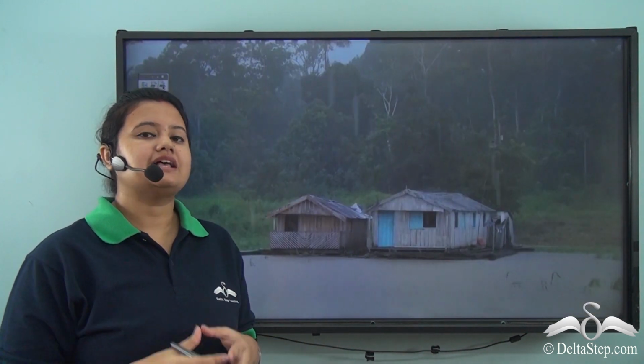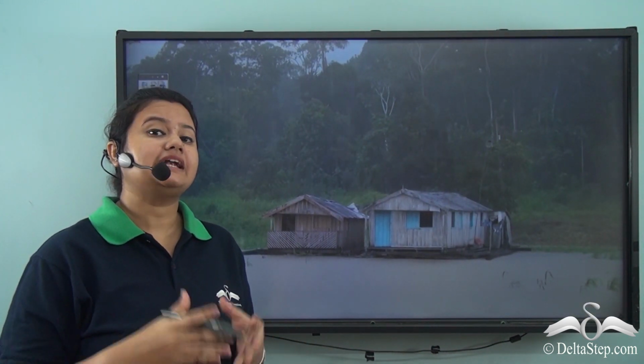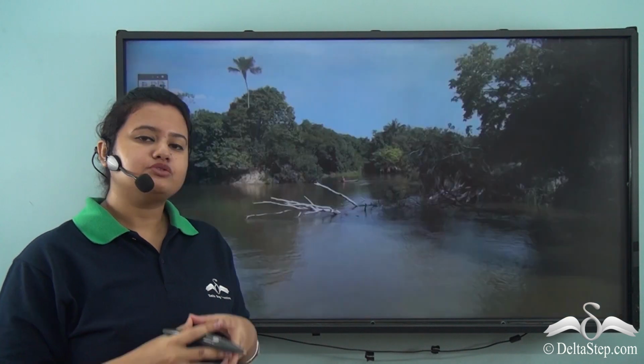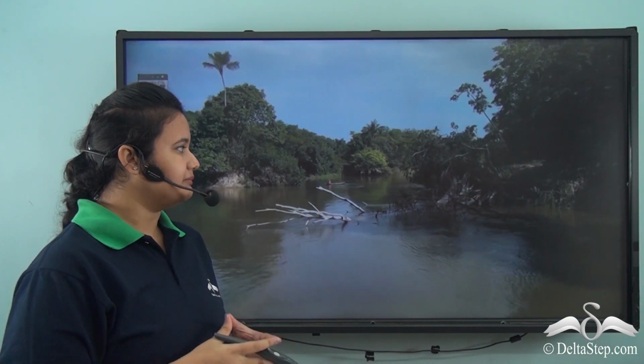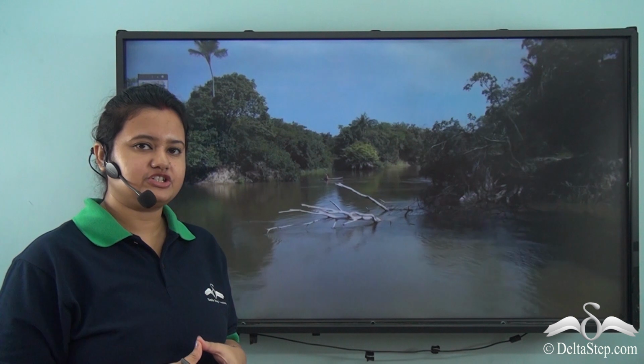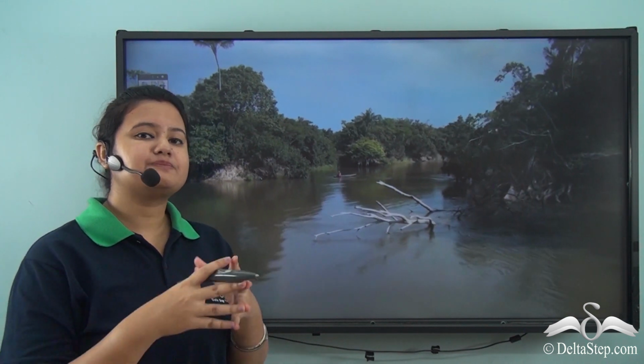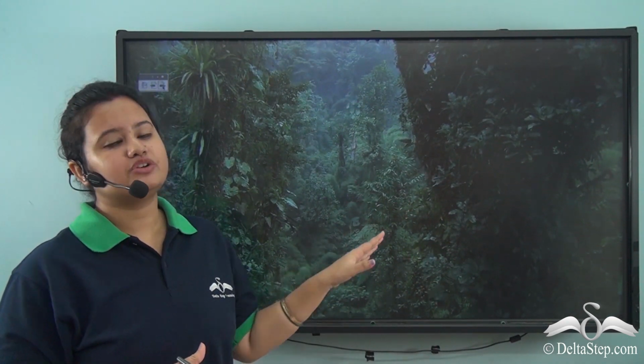In our previous lessons, we have discussed that equatorial region has hot and humid climate and dense vegetation. Now, due to this oppressive climate and impenetrable vegetation, this region is sparsely populated as human beings find it very difficult to survive in this equatorial rainforest.